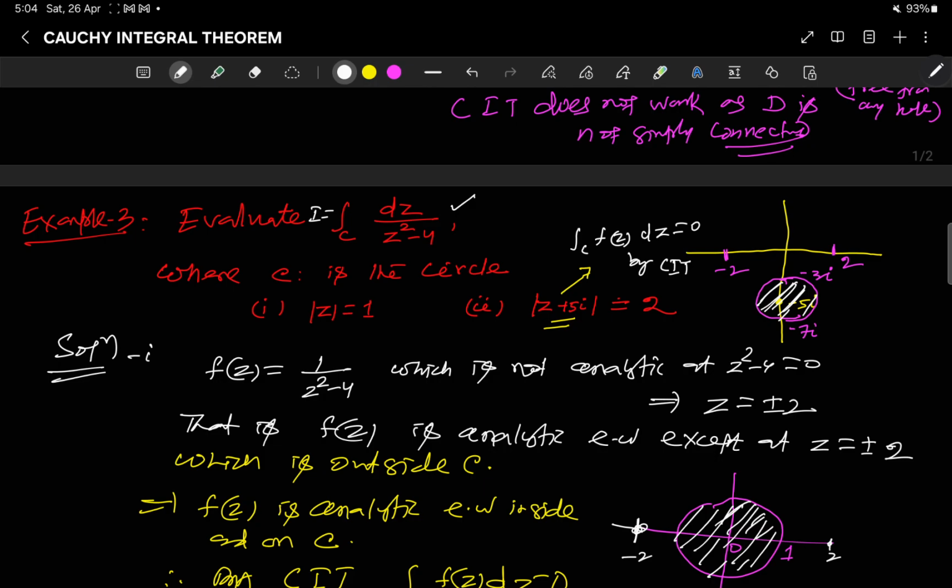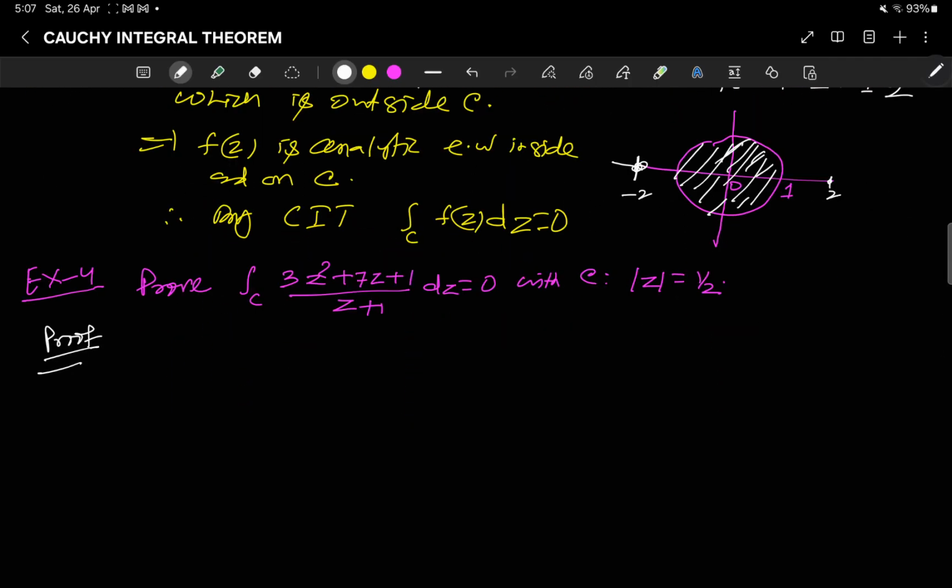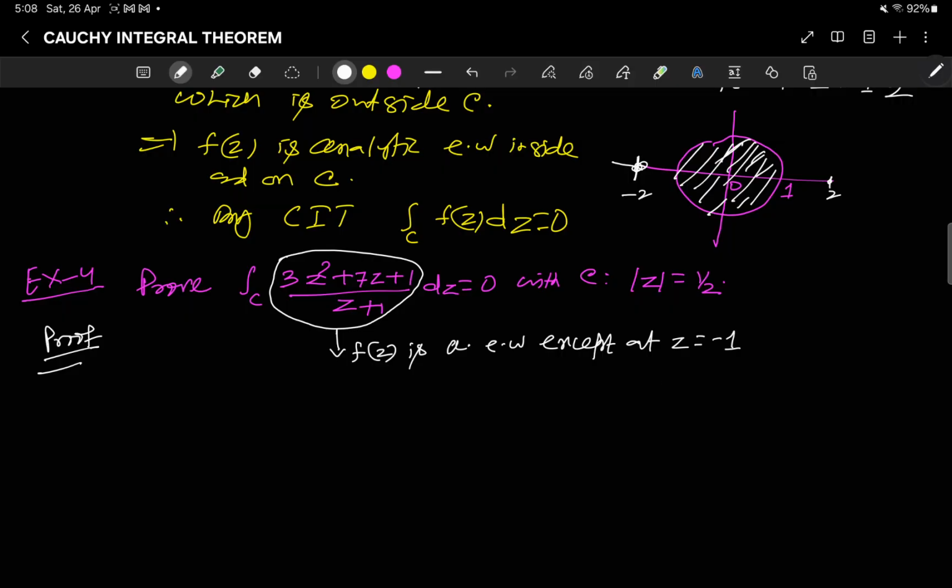So we have to see that inside the path it should be analytic throughout. Coming to this integral, this is your f(z) here, right? Here f(z) is analytic everywhere except at z equal to minus 1, because at z equal to minus 1 the denominator is 0 and the function is not analytic. So what is the path here? The path is a circle with center at 0 and radius half. But this non-analytic point, minus 1, is somewhere here.